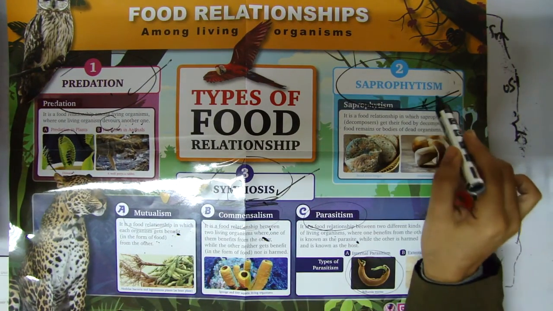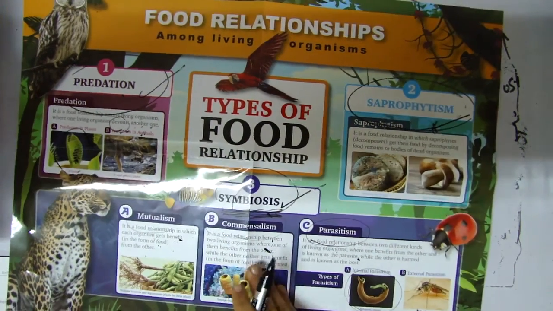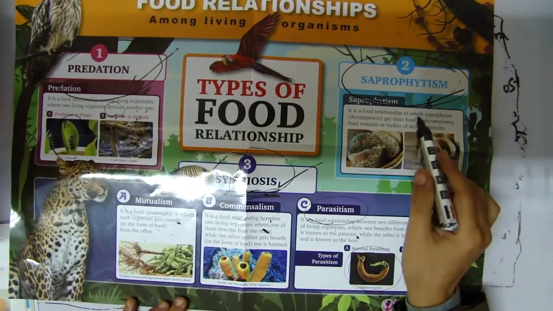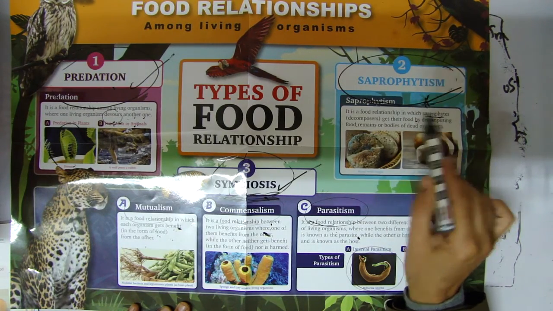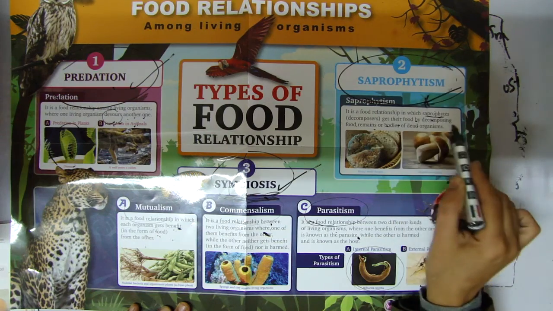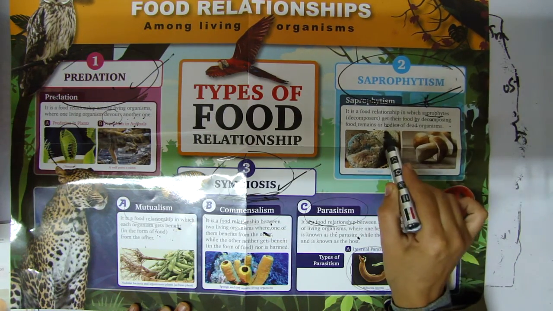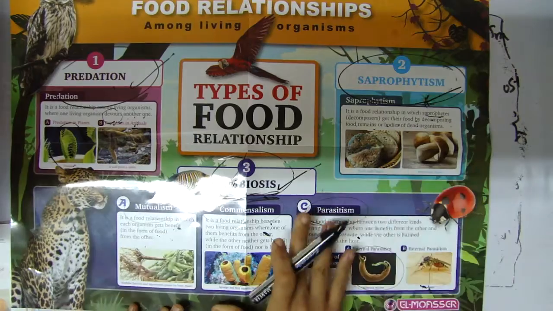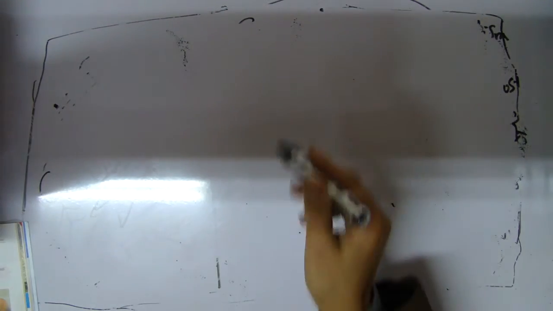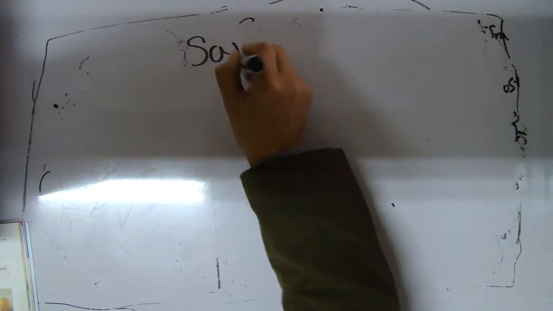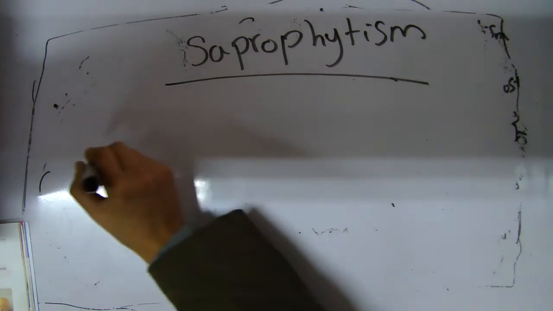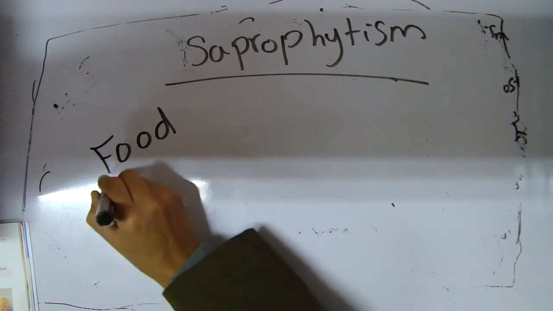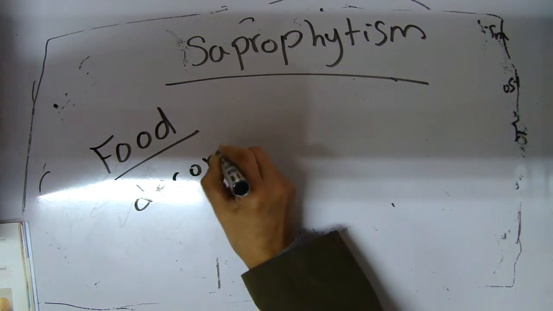Now we're going to take saprophytism. It's the third type of food relationship. This type is a food relationship in which saprophytes, decomposers, get their food by decomposing food remains or bodies of dead organisms. Meaning, that means the food is decomposed,